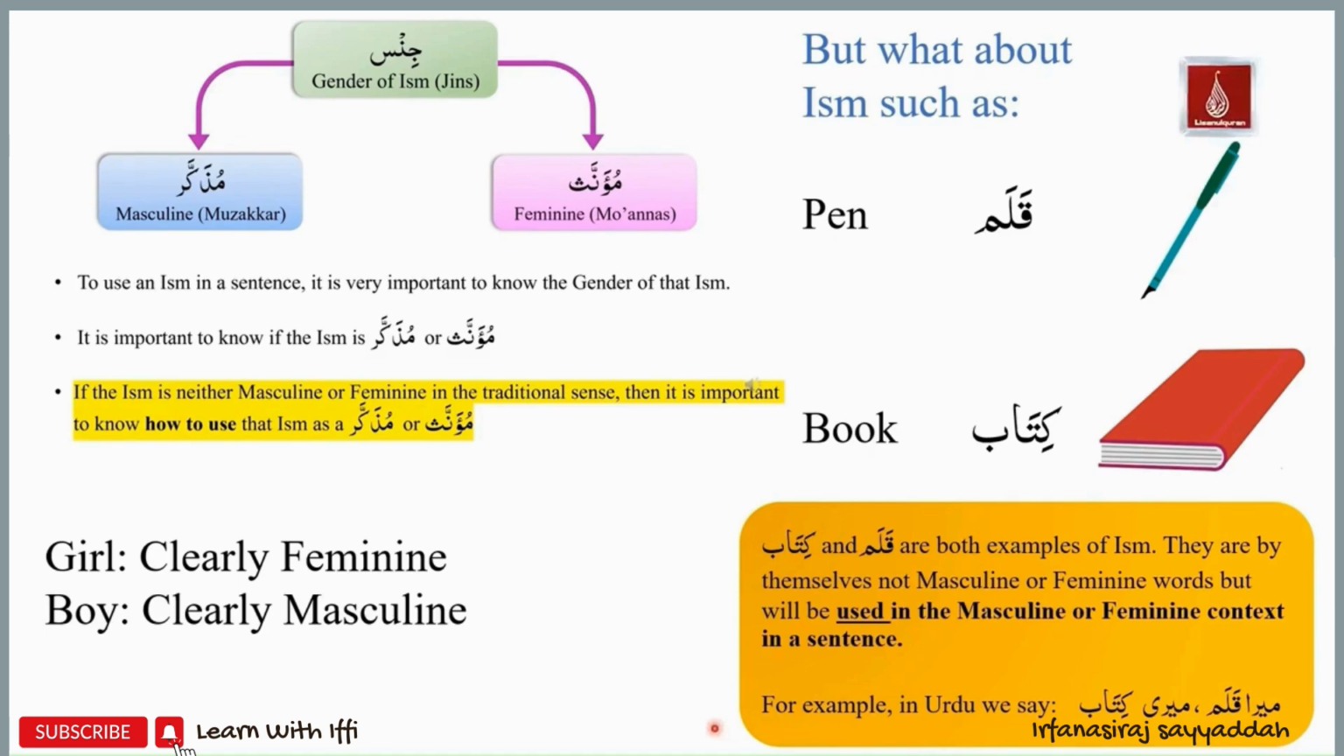Taken this all together, we come to the conclusion that there are certain examples of ism where we will clearly know if that ism is masculine or feminine, such as girl, boy, woman, man. But then there are other examples of ism where we will identify the gender of that ism by following certain rules. Let us study those rules in more detail.